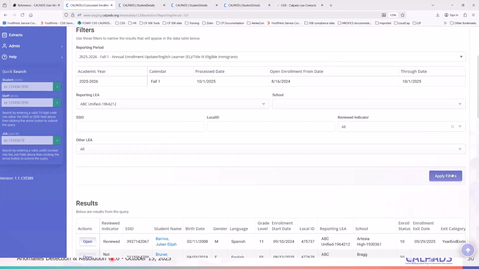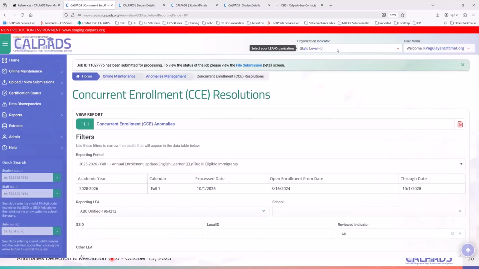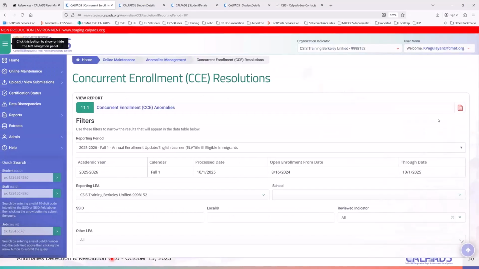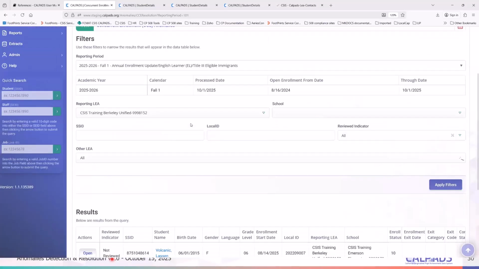So now if I go back here to my concurrent enrollment table and I click on apply filters. I now only have my Genius Kid Volcanic, Last and Volcanic in my list.